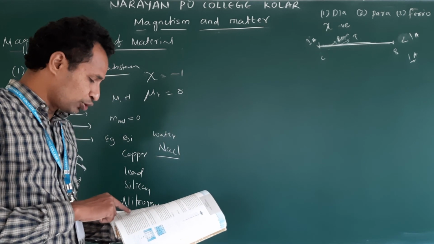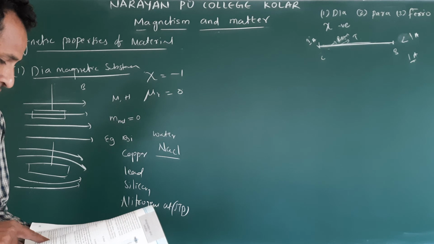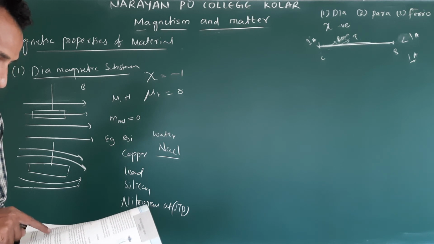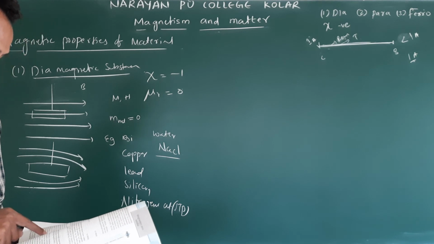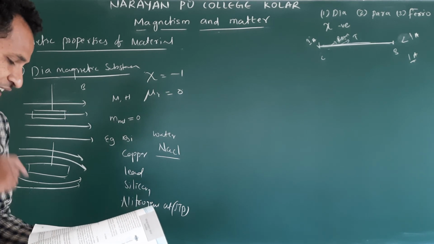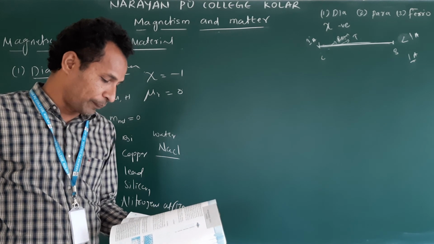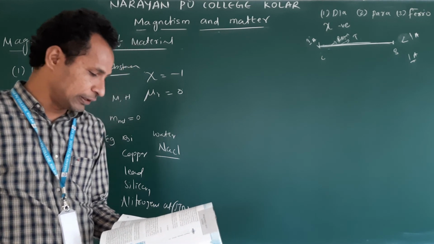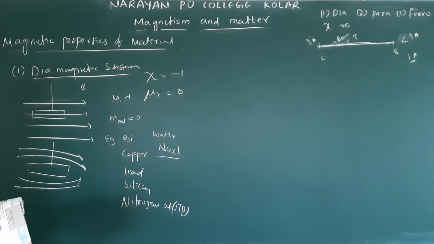Actually, a superconductor repels a magnet and is repelled by the magnet. Clear? So these are the points about diamagnetic substances.